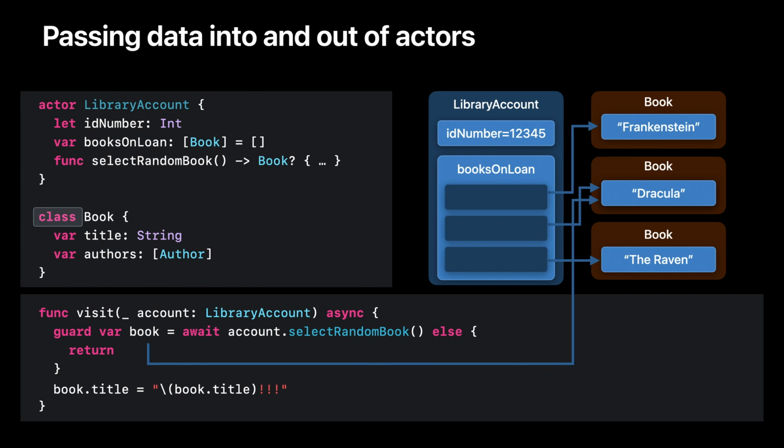Now, if we go and update the title of the book, the modification happens in state that is accessible within the actor. Because the visit method is not on the actor, this modification could end up being a data race. Value types in actors are safe to use concurrently, but classes can still pose problems. We have a name for types that are safe to use concurrently: sendable.